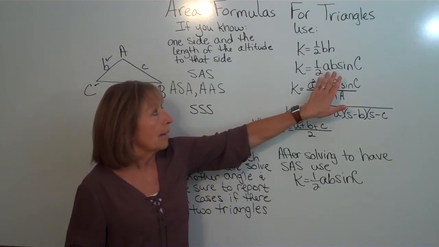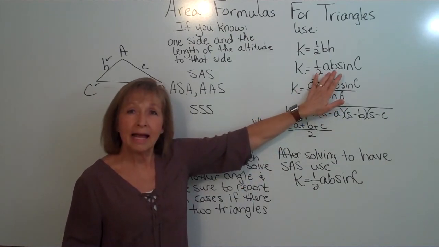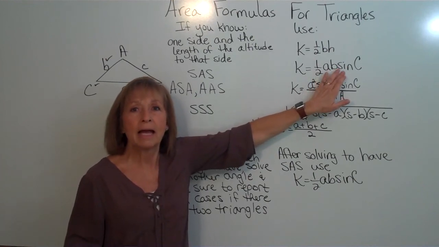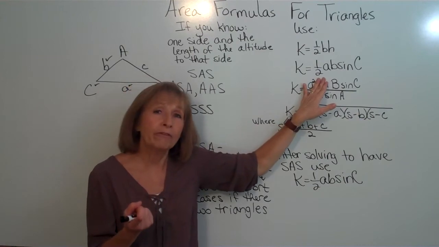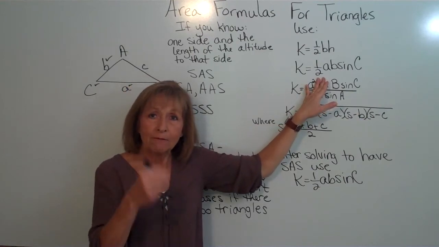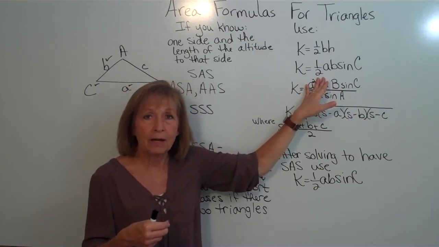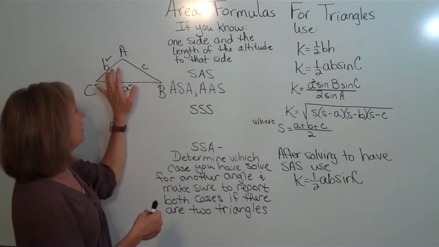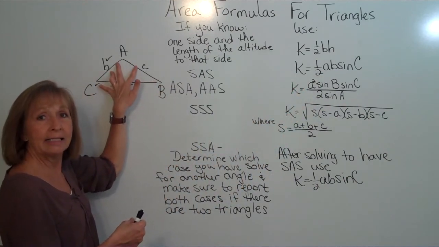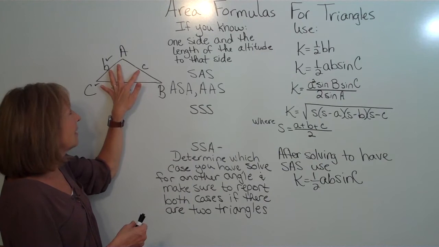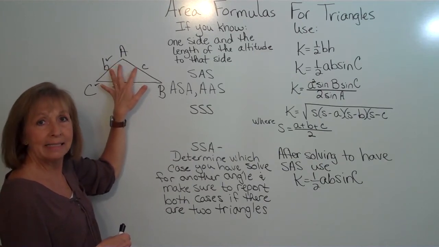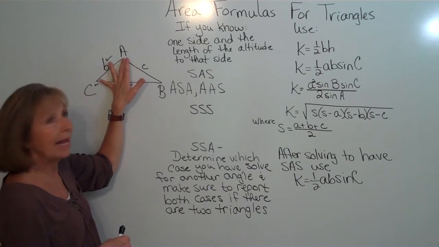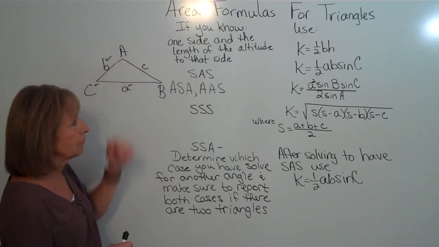And then I multiply the two sides that I have times the 1/2 and then times the sine of the angle that I have. Now I just did one form of it here, but if you had the other pieces as you went around the triangle, for example, if I did have side B, angle A, side C, then I would have 1/2 B, C, sine A, and then whichever rotation you have.